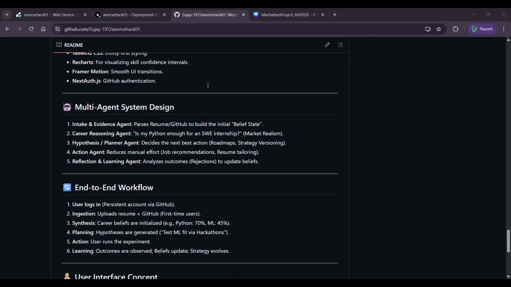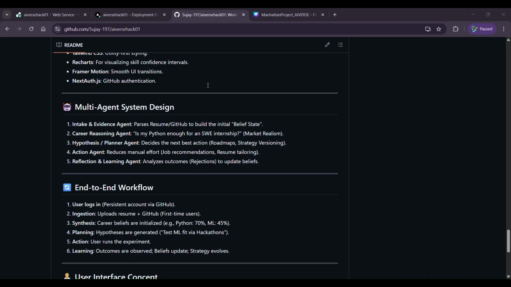Now, if we look at the multi-agent approach, these are the five main agents involved. Intake and evidence agent, as I said, takes in the user input, parses it, and builds the belief state. Career reasoning agent takes in the data provided by the intake and evidence agent and compares it against market data, providing a sense of realism, and then passes that comparison to the hypothesis and planner agent.